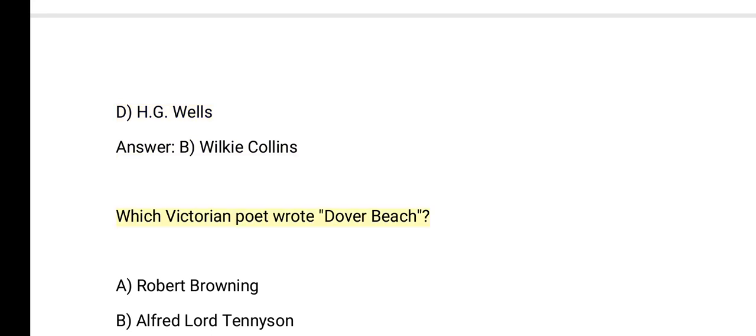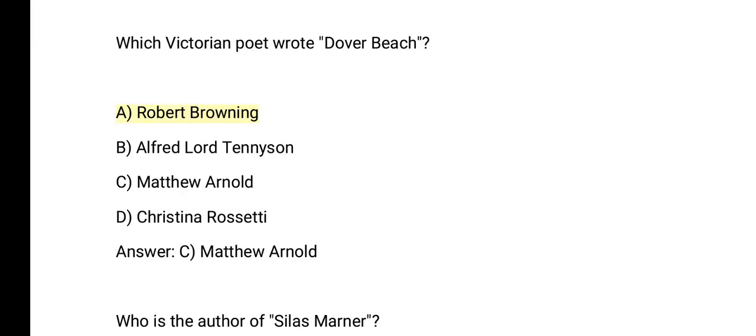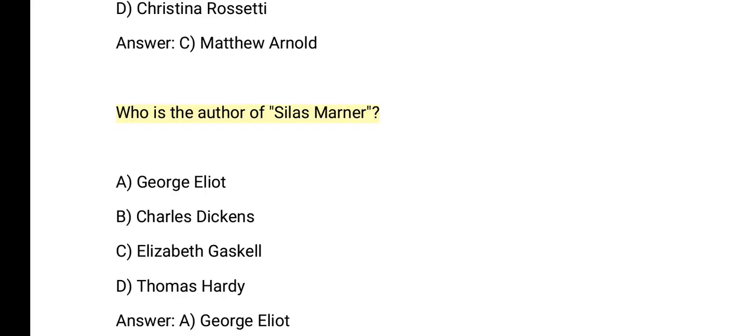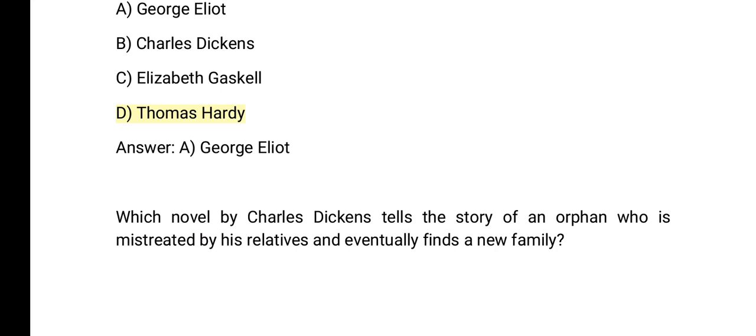Which Victorian poet wrote Dover Beach? A. Robert Browning. B. Alfred Lord Tennyson. C. Matthew Arnold. D. Christina Rossetti. Answer: C. Matthew Arnold. Who is the author of Silas Marner? A. George Eliot. B. Charles Dickens. C. Elizabeth Gaskell. D. Thomas Hardy. Answer: A. George Eliot. Which novel by Charles Dickens tells the story of an orphan who is mistreated by his